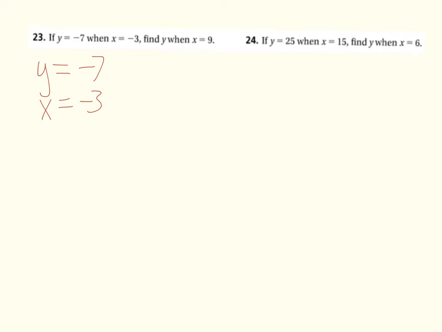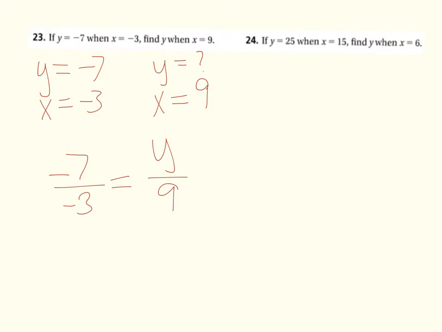This is the type of problem where we have to set up a proportion. We don't know what the second y is. We know that the second x is 9. So I set up my proportion as y over x, equals the y that I'm looking for over its matching x.